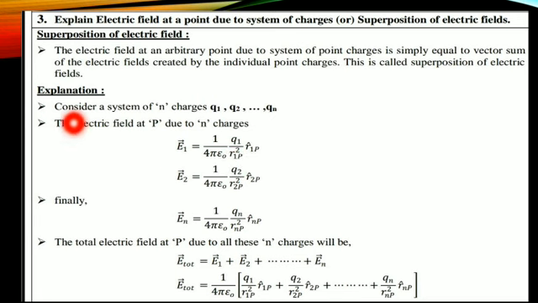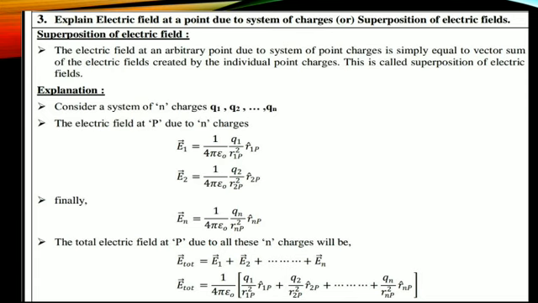Right? See, what are the equations? Consider a system of n charges q1, q2 up to qn, right? And the electric field at a point P due to n charges. Based on the electric field formula, E is equal to 1 by 4 pi epsilon naught q divided by r square. That is the electric field formula.